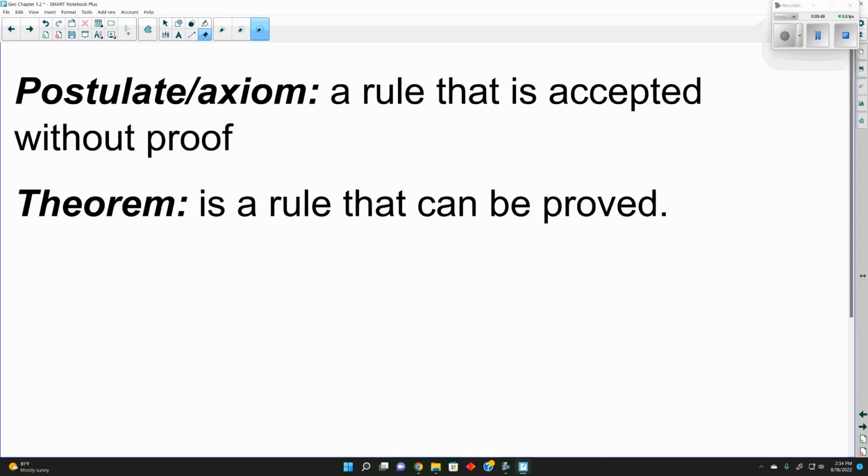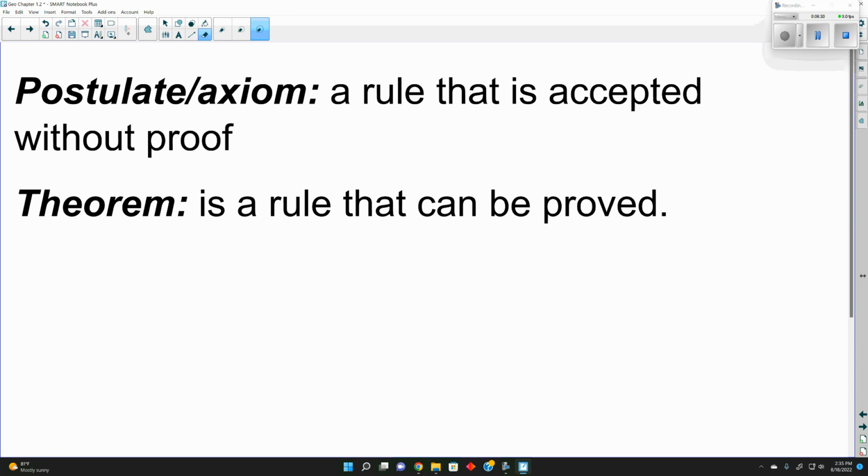Now, as we go through the semester, a lot, if not all, of the theorems that we will come across, we will prove. When I say we, I'm using more the royal we, as in I will show you and prove that they're true on the board. We don't have to do that. I'm not going to make you do the proofs. I like going through the proofs with y'all so that you get an understanding of why they work the way that they do. Because if we know why it works, it makes more sense why and how we use it.